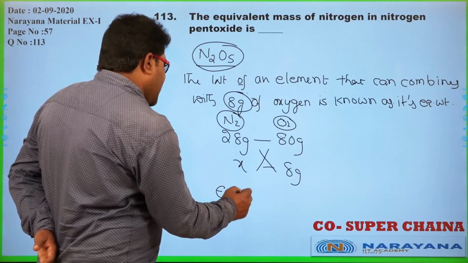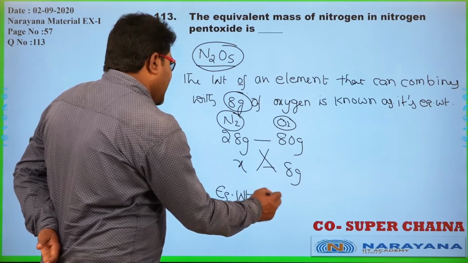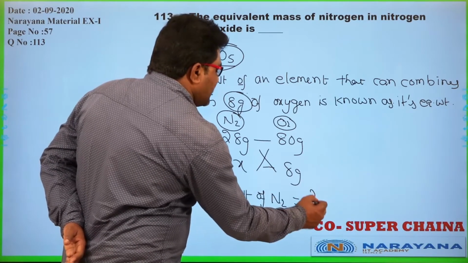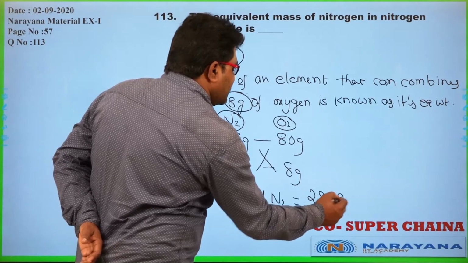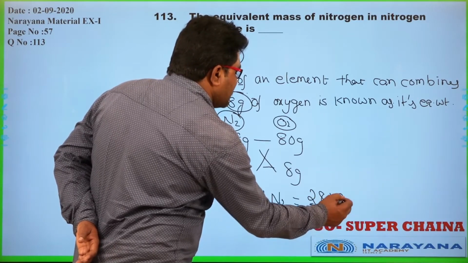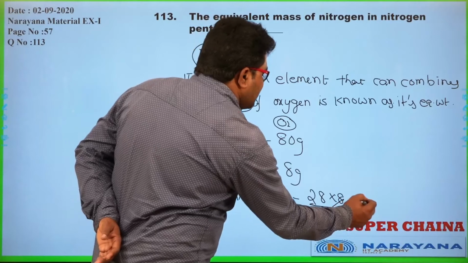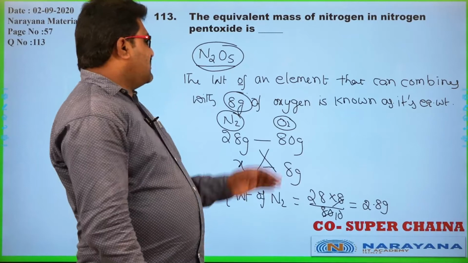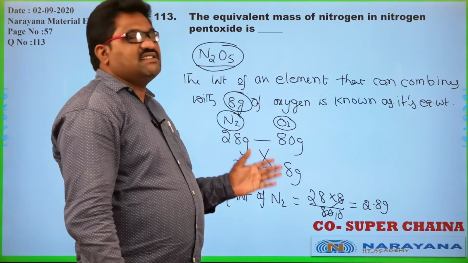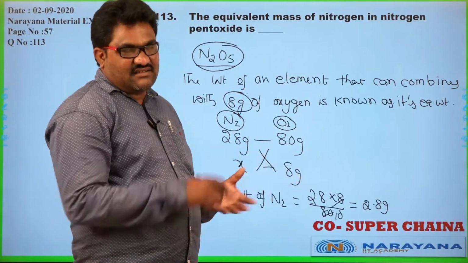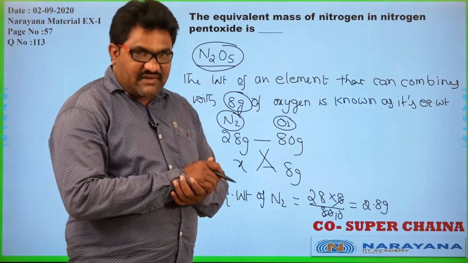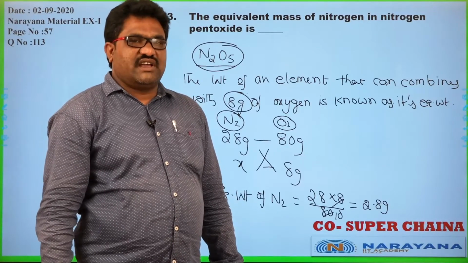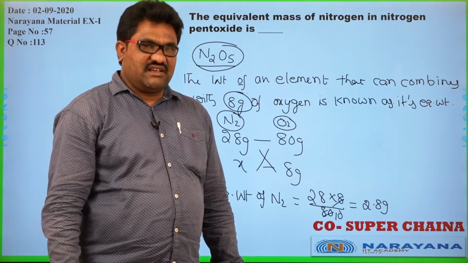So, equivalent weight of nitrogen in N2O5 is equal to 28 into 8 divided by 80. So, 10 times cancel, that is 2.8 grams. Okay, based on the amount of nitrogen that combines with 8 grams of oxygen, I am able to calculate the equivalent weight of nitrogen in N2O5. Okay? Yes. Let us go for the next question.